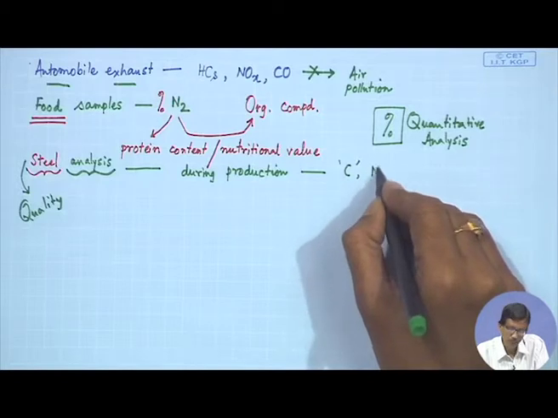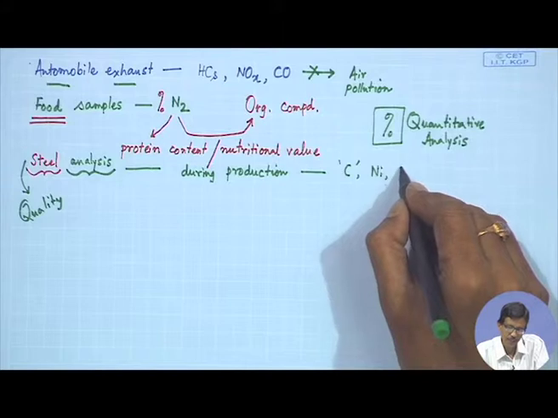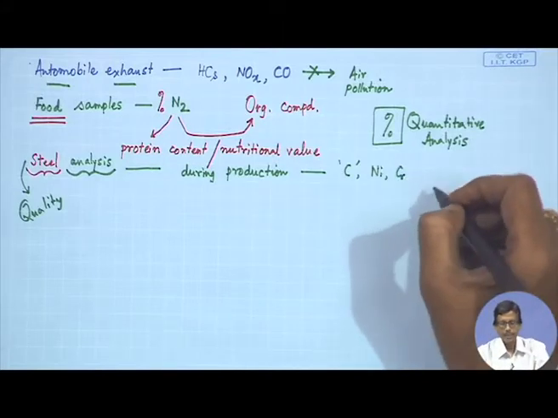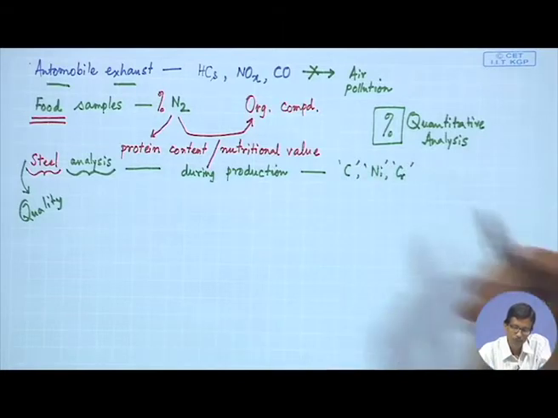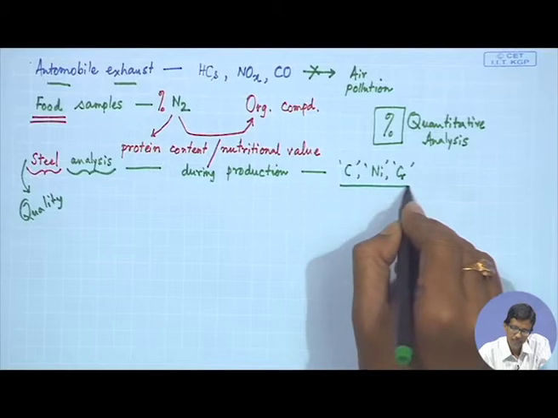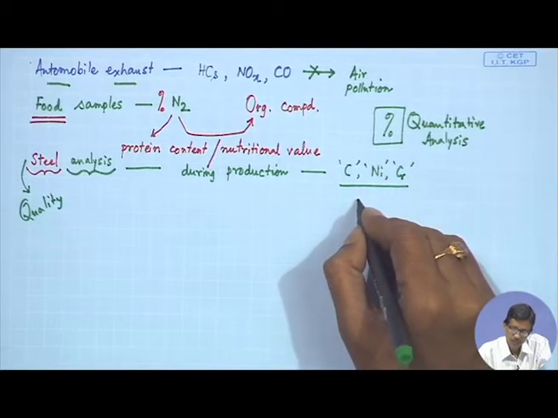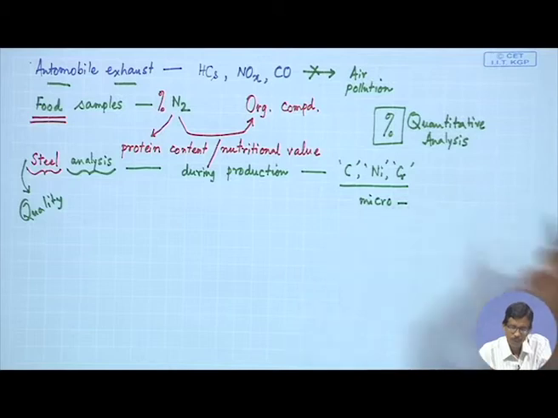So, quantitative analysis of carbon, because this amount is sometimes very small, and then we can find out the corresponding nickel. We all know nickel is present in steel preparation, and chromium is there. So, for any high-end material or high-end metal sample we want to make, these are present at a very small level, at the microgram level, so they are the micro constituents.